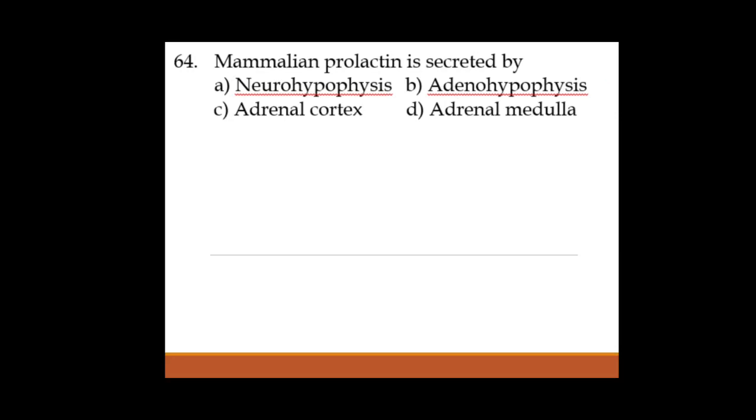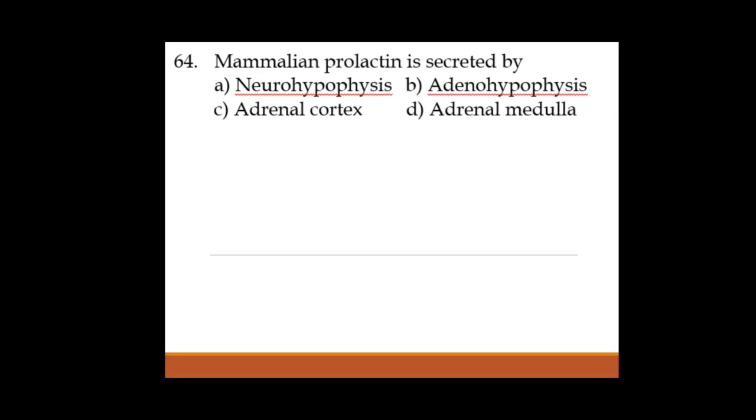Remember this, adenohypophysis secretes, neurohypophysis does not secrete. It only stores the hormones. How many hormones? 2 hormones. Which ones? One is ADH, antidiuretic hormone, also called vasopressin, and second one is oxytocin. Okay, oxytocin we call in short as OT hormone. ADH, antidiuretic hormone. These 2 hormones are stored in the neurohypophysis, and these are secreted by the hypothalamus.